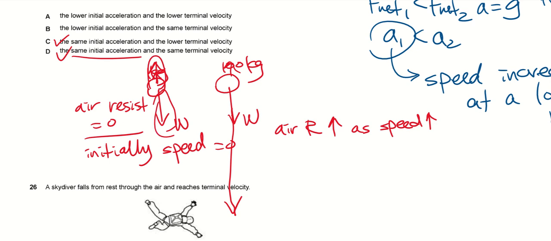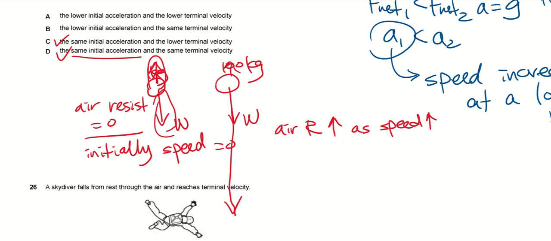So this guy experiences no F net. But if I give him this amount of air resistance, will there still be F net? There is, right? Because my weight is so much. This amount of air resistance is not enough to balance my weight. So there will still be F net, so it will still be accelerating downwards.